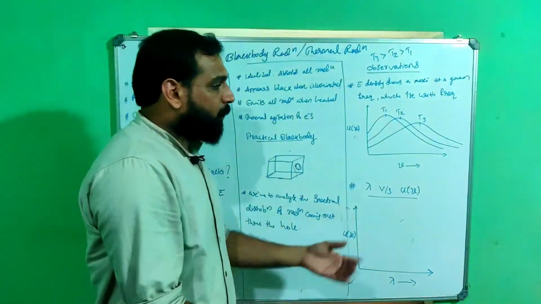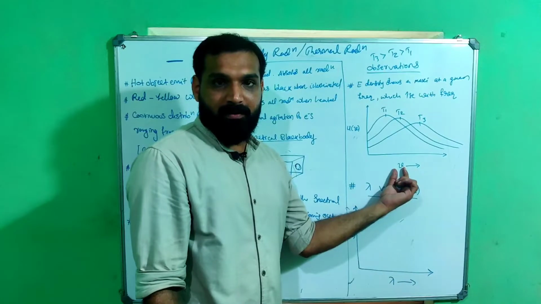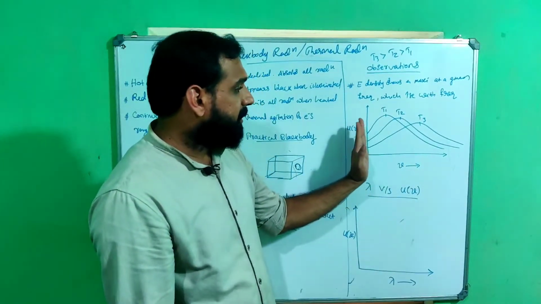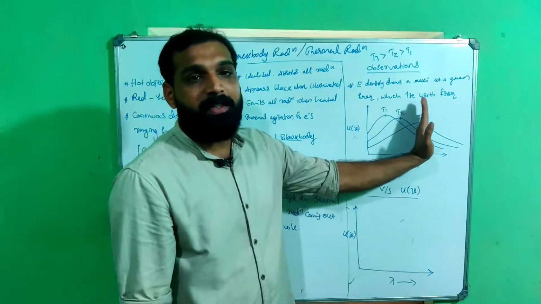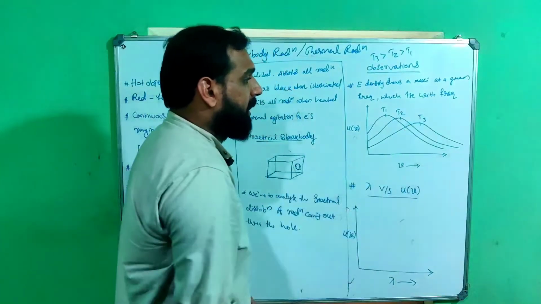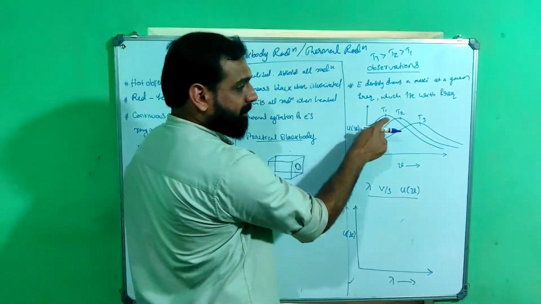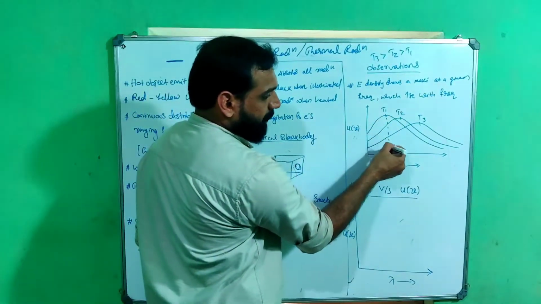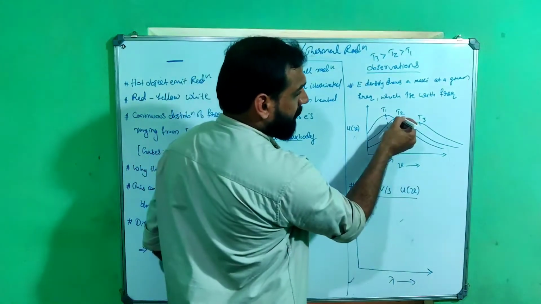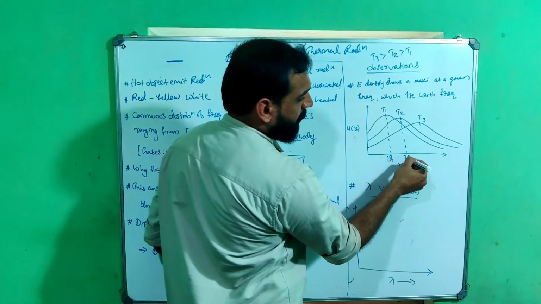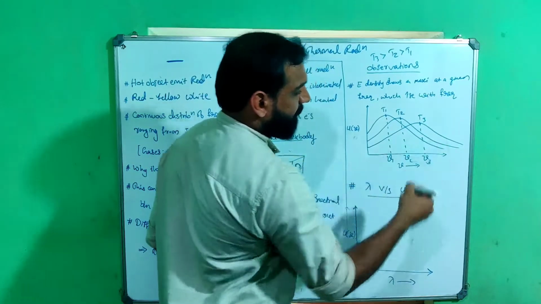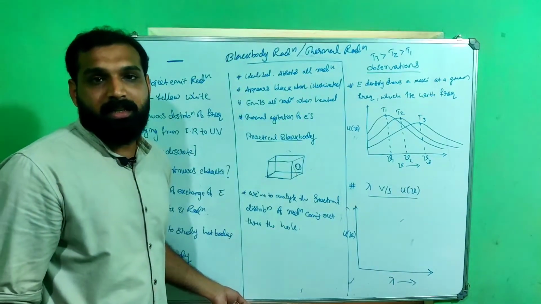That means with the increase in temperature, this particular peak is shifting to the right. Corresponding to a temperature, there is a frequency. This frequency is nu1. Corresponding to temperature T2, there is a frequency nu2. Corresponding to T3, there is a frequency nu3. This is the case.